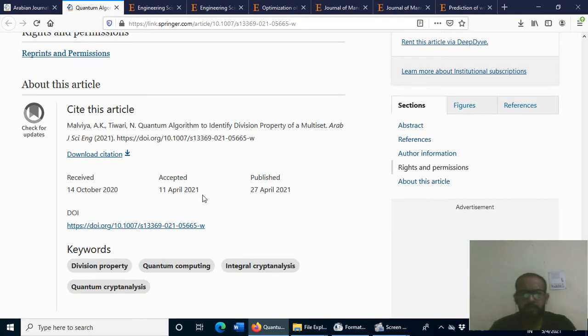So on average it will take approximately 4 to 6 months. In between, definitely one revision came, maybe after 2 months, then we submit the article, then again the review process. So this journal is taking this much time.